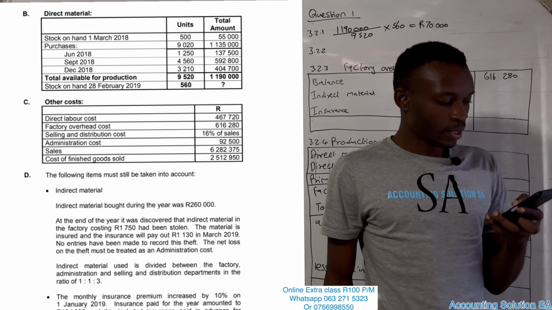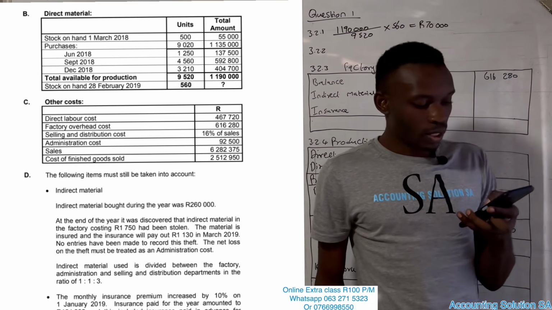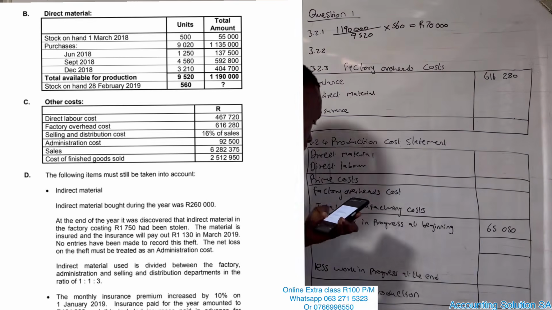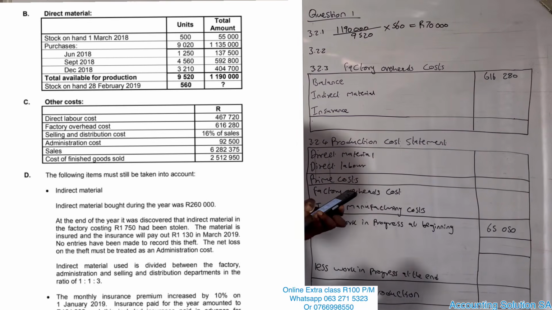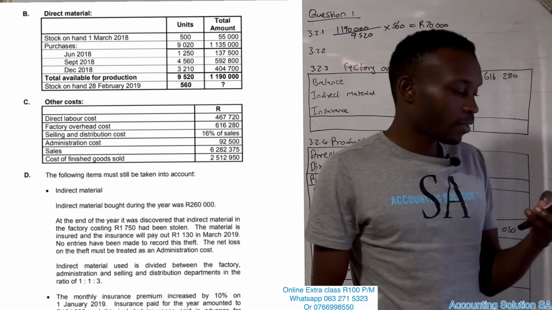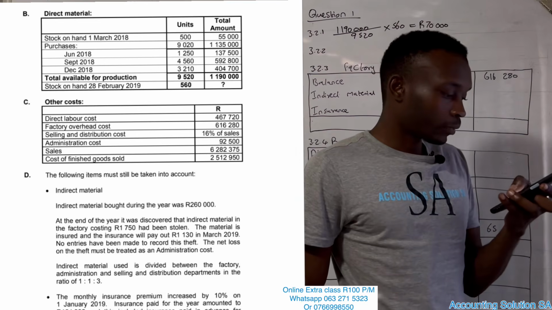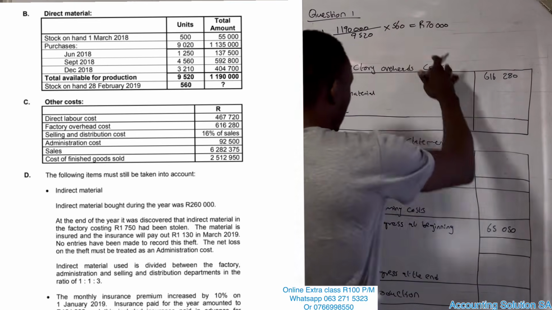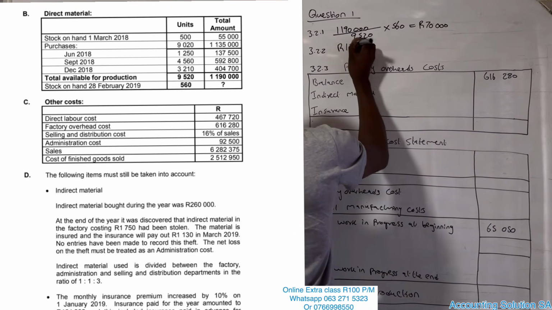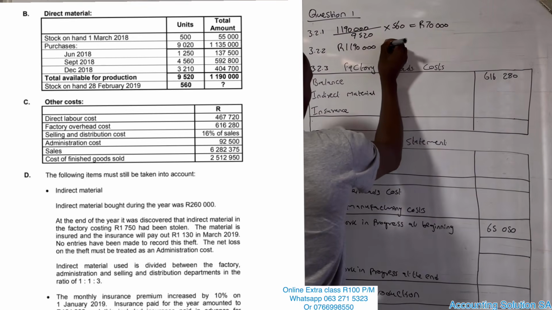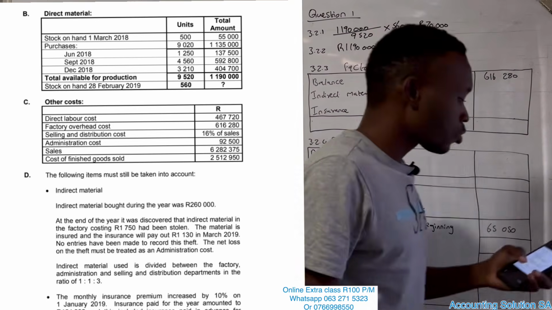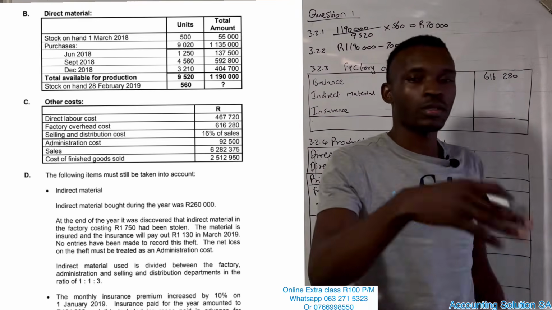Next one, they say calculate the value of direct material issued for the production. Do you still remember the one that we have at the beginning? It was 55,000 plus purchase of 1,135,000 minus the closing. Then we're going to get what? The one which was issued. Total available 1,190,000 minus a closing. Why do we have to subtract the closing? Because it's not used. It's going to be used the next year because it's closing.